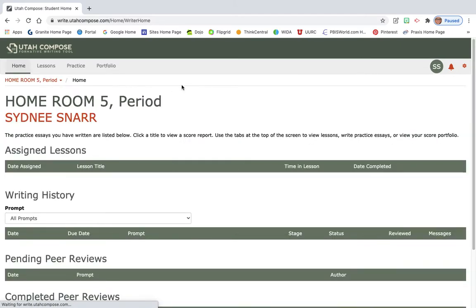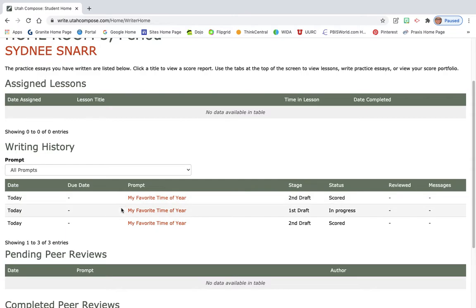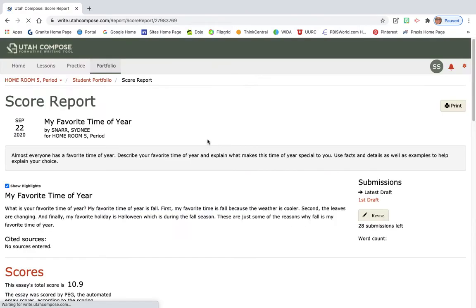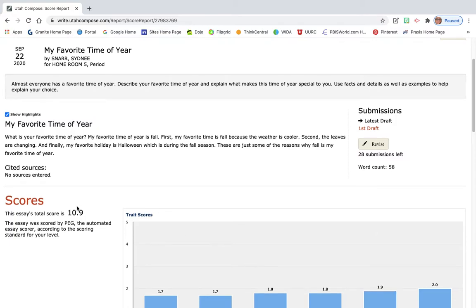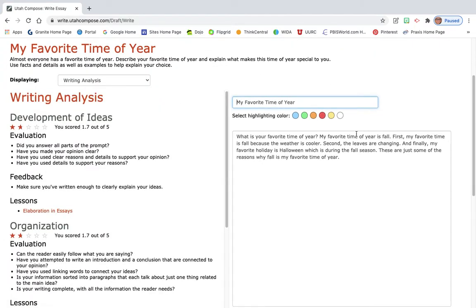You should have completed paragraph number 1 yesterday in Utah Compose. So it's going to show you your drafts down here. You're going to click on the very top one. And then over here, you're going to click on Revise, okay? It'll show you your score for paragraph 1. This is your paragraph so far. So we're going to click on Revise. We're going to say, yes, we want to revise our paragraph. And we're going to work on paragraph number 2, okay?